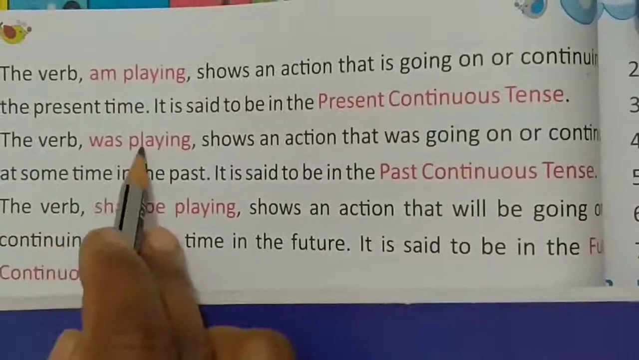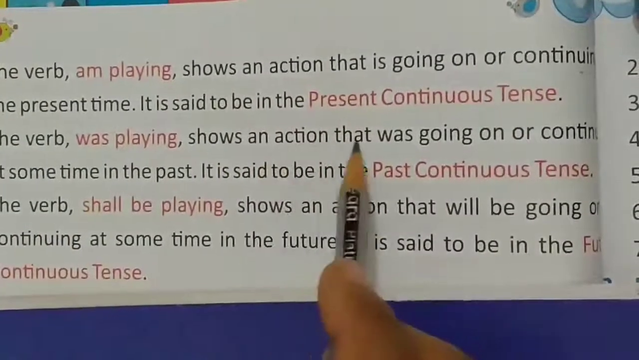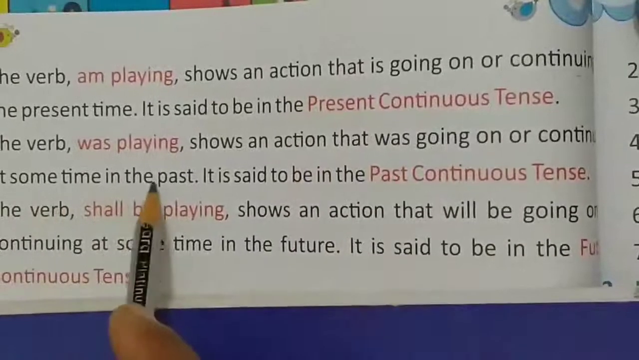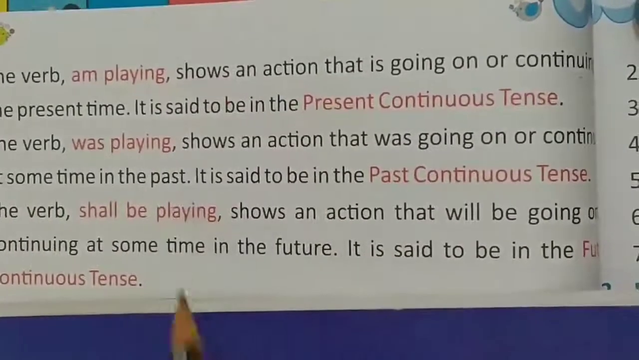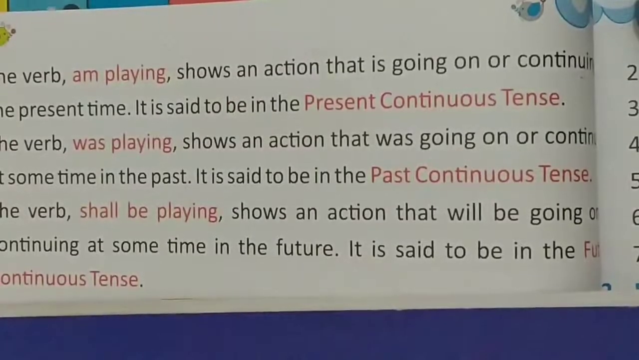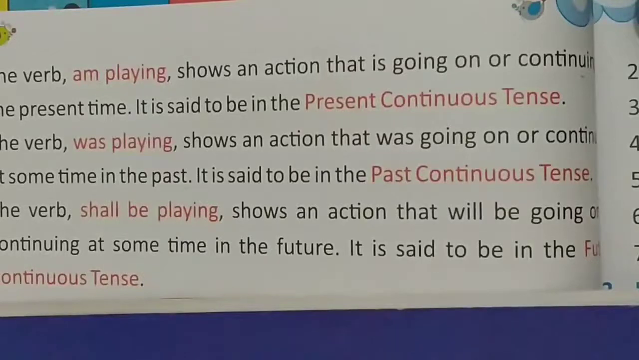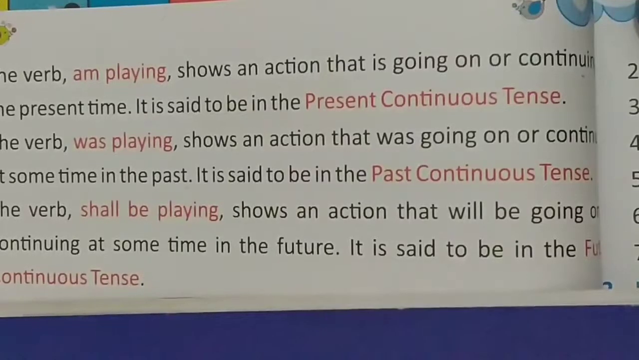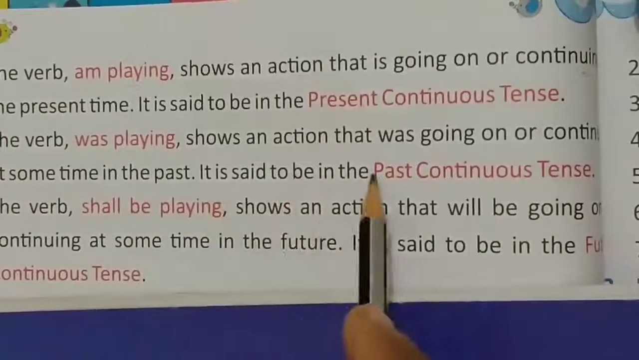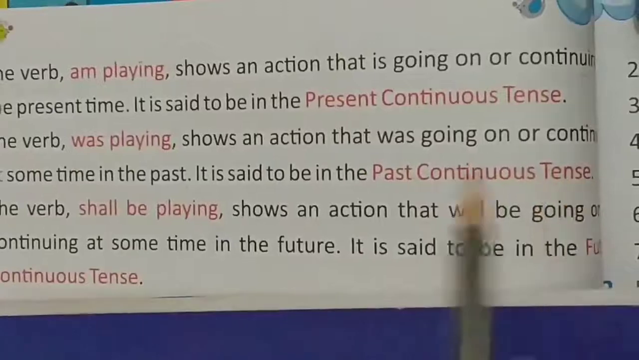The verb was playing shows an action that was going on or continuing at some time in the past. ये सेंटेंस हमें बताता है कि जो एक्शन पास्ट में शुरू हुआ था और अभी कंटिन्यू है, चल रहा है, it is said to be in the past continuous tense.